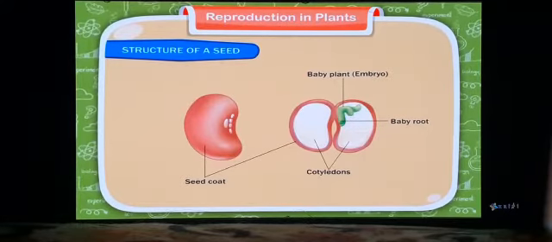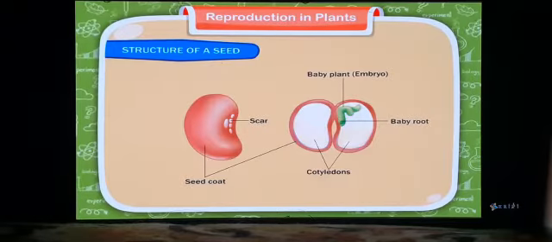This protects the seed from any damage and also from drying out. The seed coat can be thin and soft, or thick and hard. It has a scar. This is the place where it is attached to the food. The scar has a tiny hole on it which allows water into the seed.